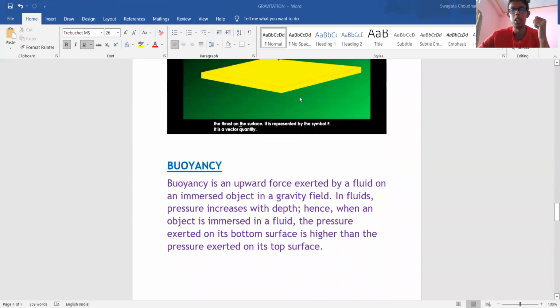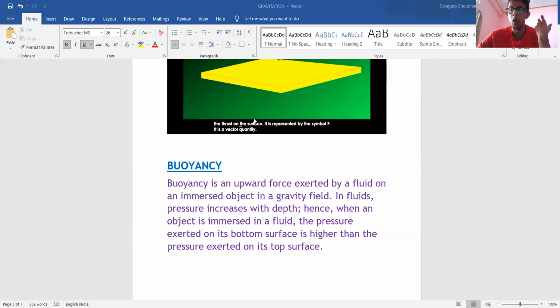Okay, buoyancy. Now what is buoyancy? Have you ever seen that when we try to push a mug inside a bucket, we experience an upward force? Yes, that force is nothing but buoyancy. Buoyancy is the upward force exerted by a fluid on the immersed object in a gravity field. Okay.